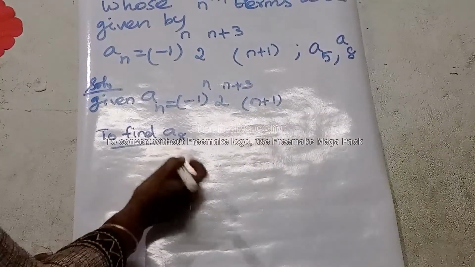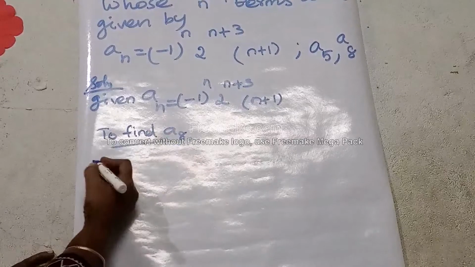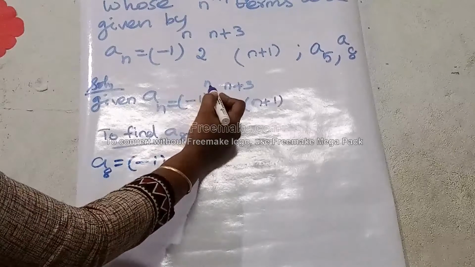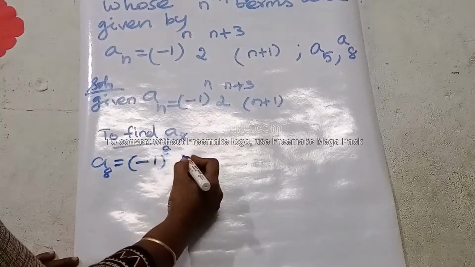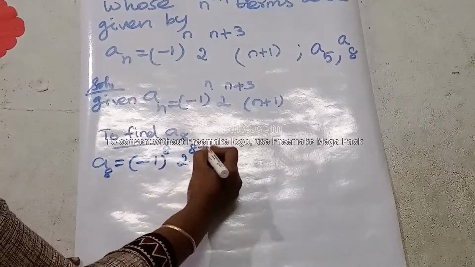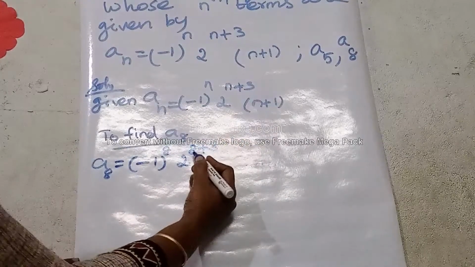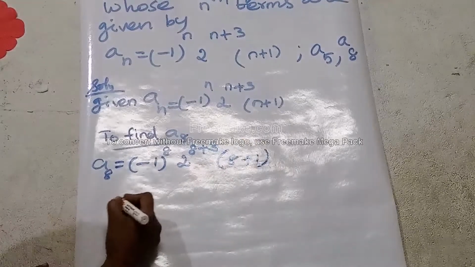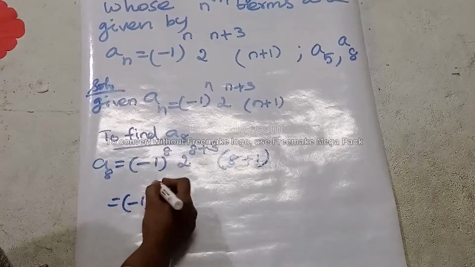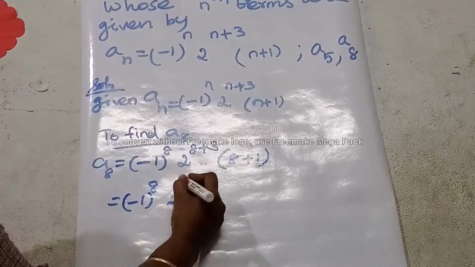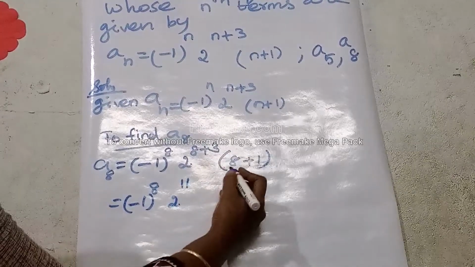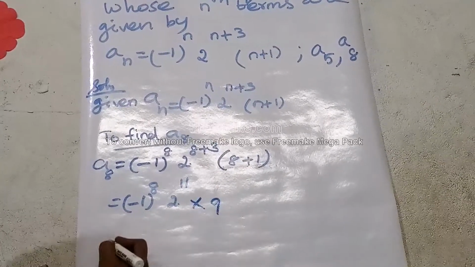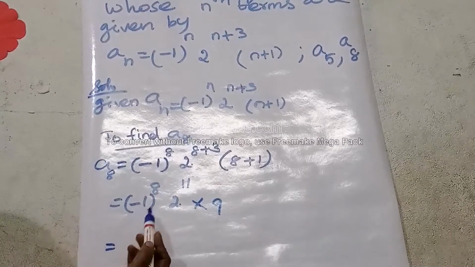So let us find A8. In place of n we have to give 8. A8 is equal to minus 1 the whole power 8 into 2 power 8 plus 3 into 8 plus 1, which is equal to minus 1 the whole power 8 into 2 power 11 into 9, since 8 plus 3 is 11 and 8 plus 1 is 9. What is meant by minus 1 the whole power 8?